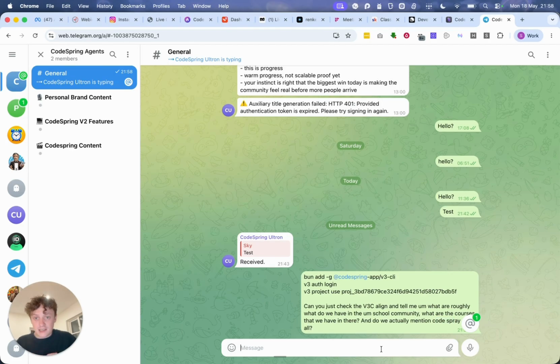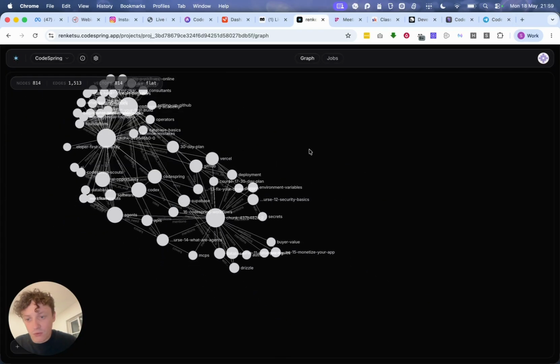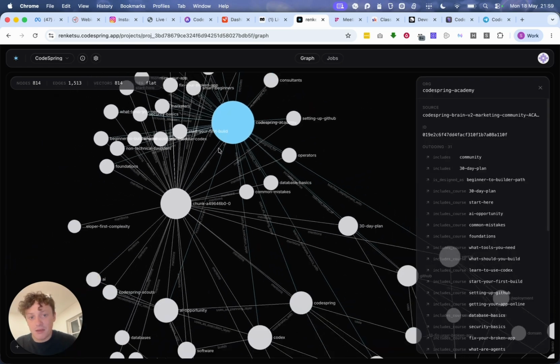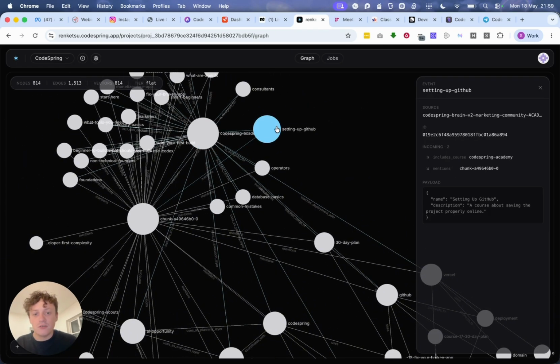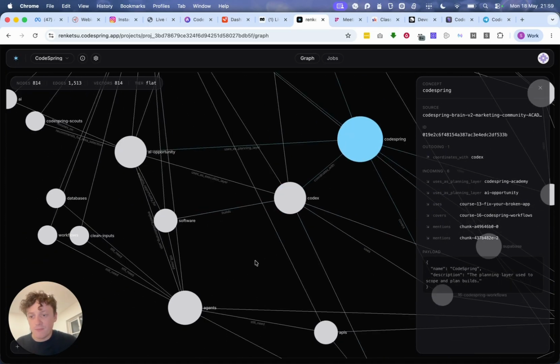But so this has no idea, right? This has no idea about any of the school community because I haven't been using this because the internet in this house hasn't been working, right? So what it's going to do is it's going to check this, and it's going to find, hopefully, this full cluster here with all the information about the CodeSpring Academy, and it's going to see, okay, well, we have courses on setting up GitHub. We can see that it's linked to CodeSpring. We talk about CodeSpring. We talk about the AI opportunity, which is also linked to CodeSpring.